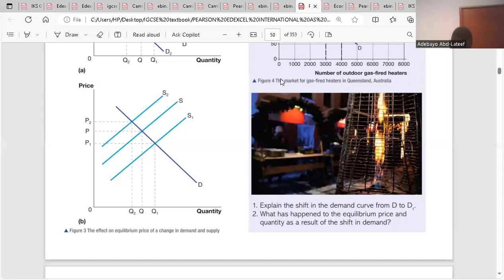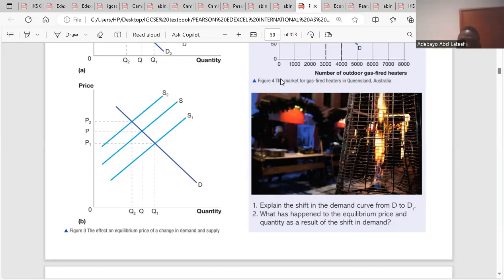Do you get it or not? I'm getting it. If price increases from P to P2, the supply curve will shift rightward from S to S1. So the equilibrium will be at DS1 P2. Do you get it now? Because the price has increased from P to P2.